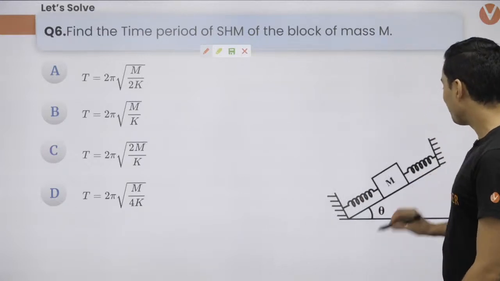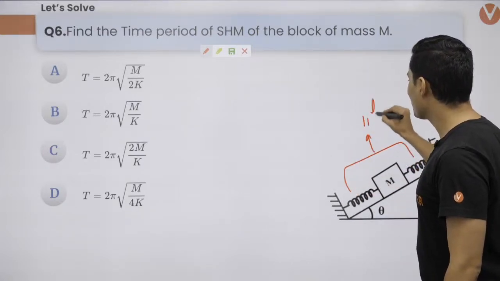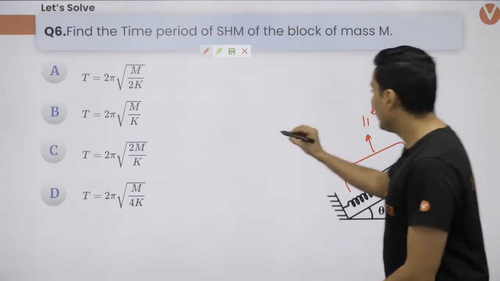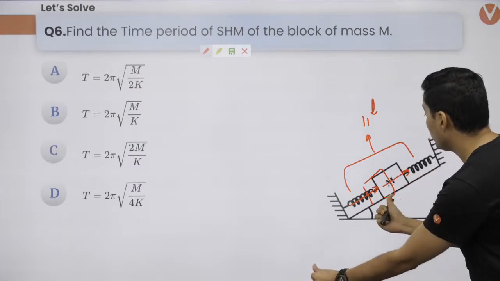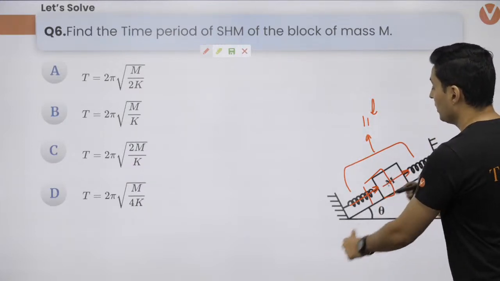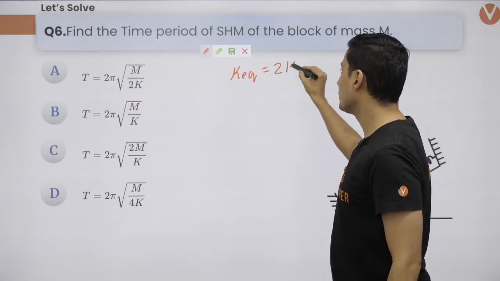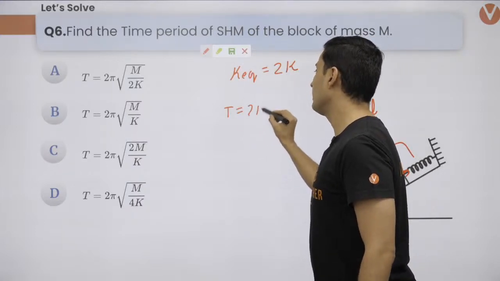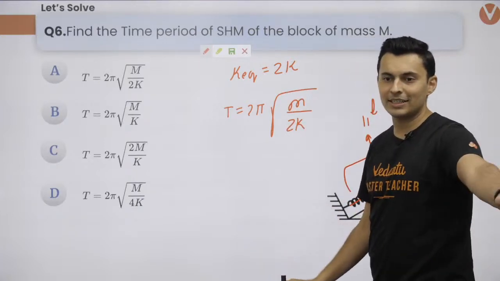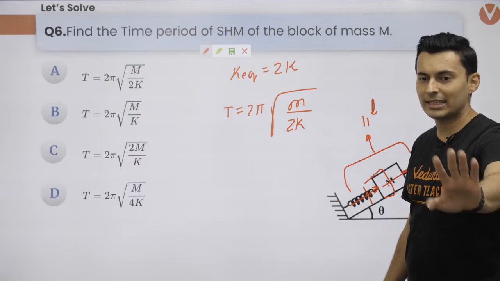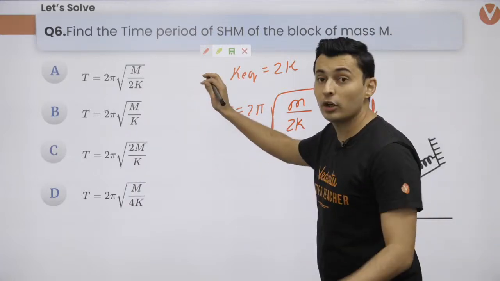All right. So these two springs are actually in parallel, guys. Because when you move the block here, even this spring and even this spring both apply the forces in the same direction. So the equivalent constant is actually 2k. And therefore, the time period will be 2 pi under root m by 2k. That's it. Very good. So that's the answer, guys. m by 2k, not 2m by k.